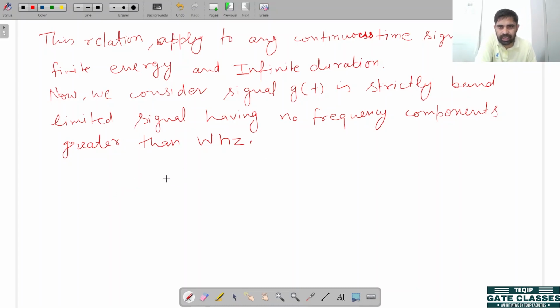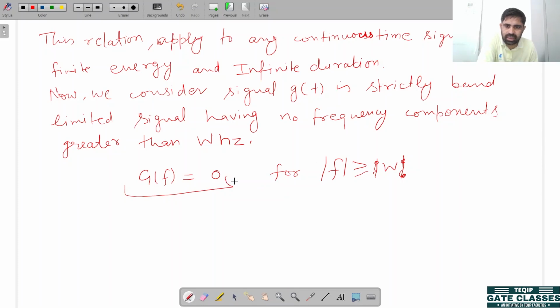This can be mathematically explained. G of f, which defines the spectrum of the original signal, is 0 for the magnitude of frequency f greater than W. The spectrum of the original signal has no frequency component greater than W Hz. It means we can plot its spectrum or its Fourier transform.